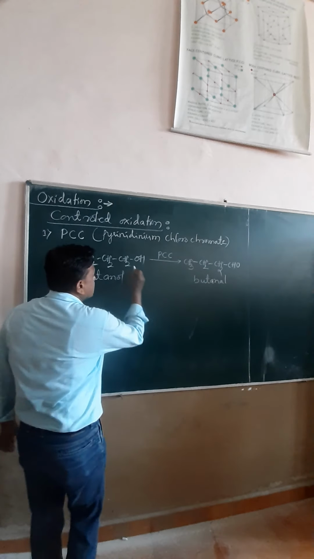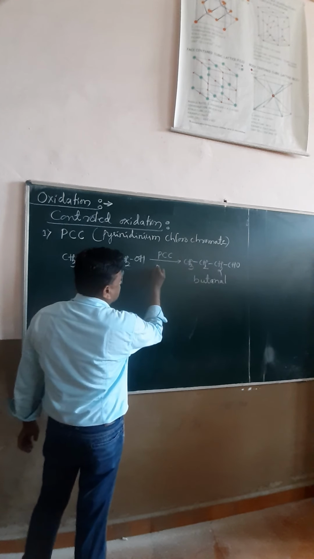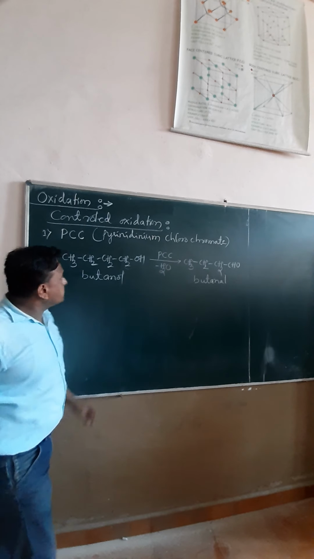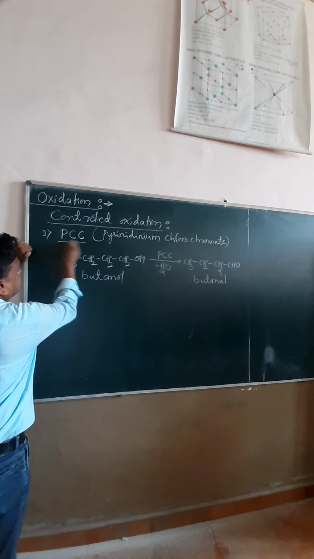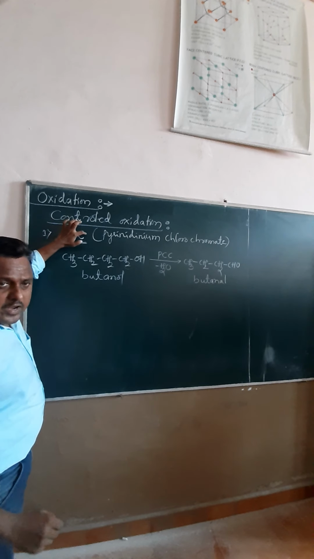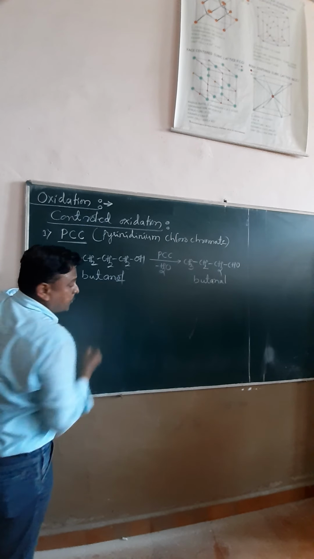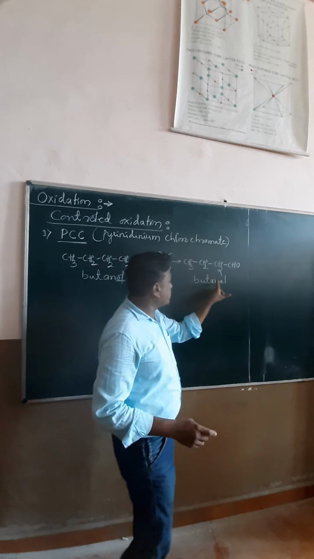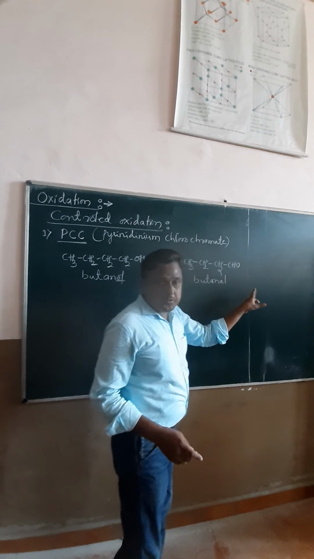Water is removed. I repeat, in a controlled oxidation, the first reagent is pyridinium chlorochromate. Butanol undergoes oxidation with PCC, and the product formed is butyraldehyde, or butanal.